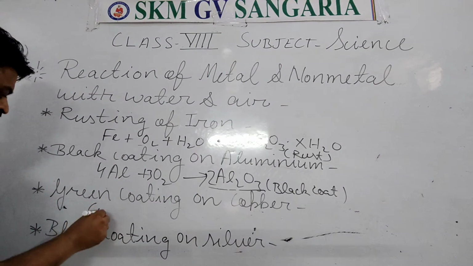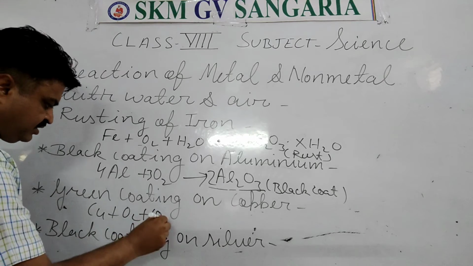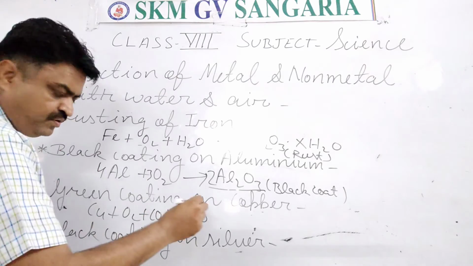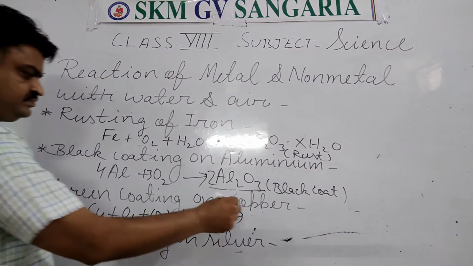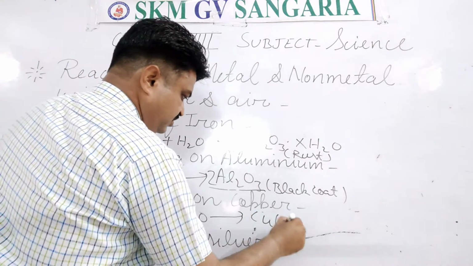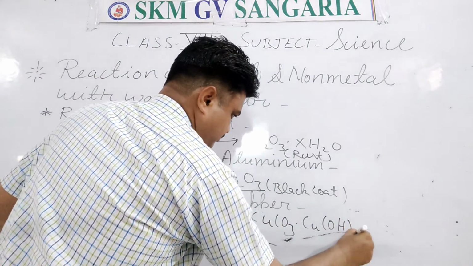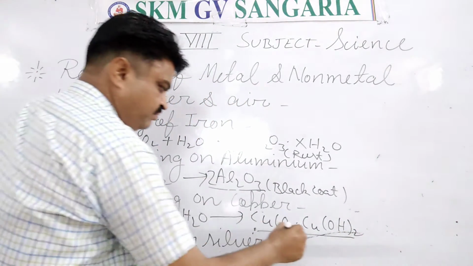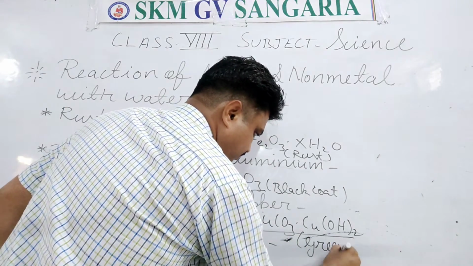Like in this, what happened? Copper reacts with the oxygen, carbon dioxide and water, and what does it form? It forms CuCO3·Cu(OH)2, means basic copper carbonate, and it is also known as green coat.